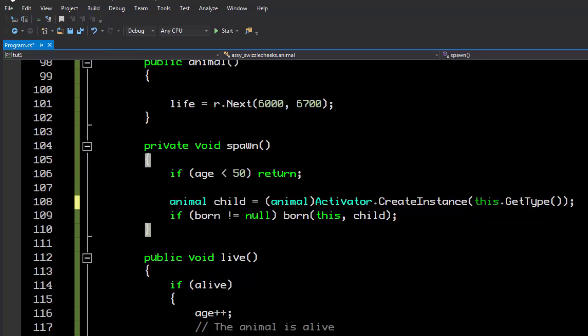So what we're actually doing is the activator is the object in .NET that actually creates or can create instances of objects. So we're actually taking the type of the current animal. Even though we know it's an animal, it could be something more specific.